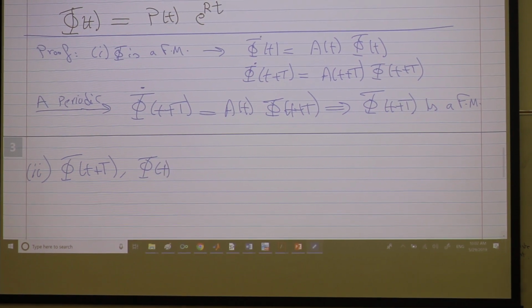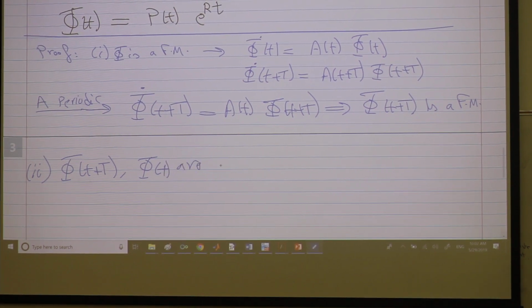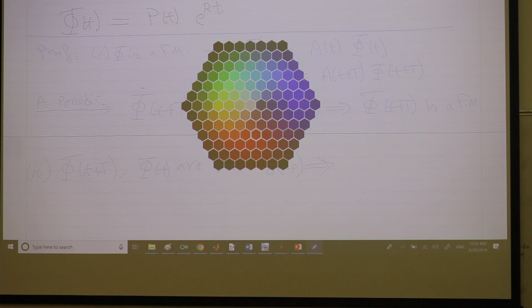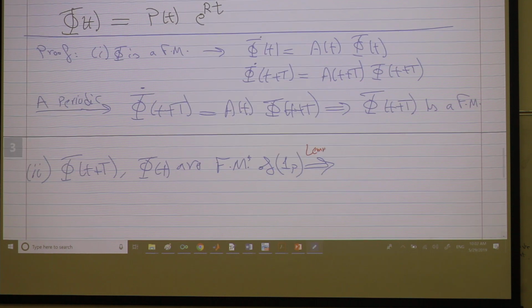The original one is also a fundamental matrix. So these are fundamental matrices of 1 prime, which is a special case of 1. So we know what? Very good. We know by the lemma that there exists a constant matrix C such that these are related for any time by this matrix.